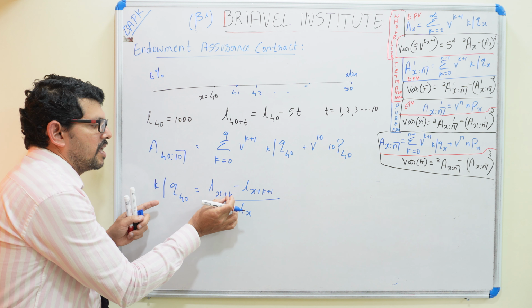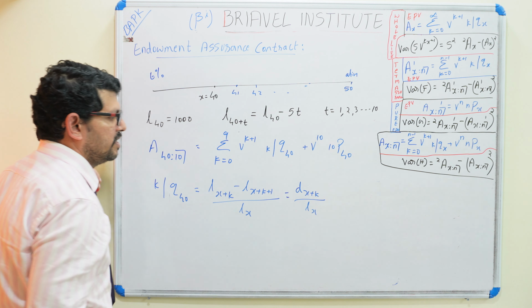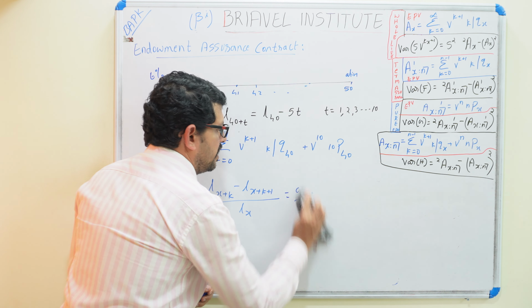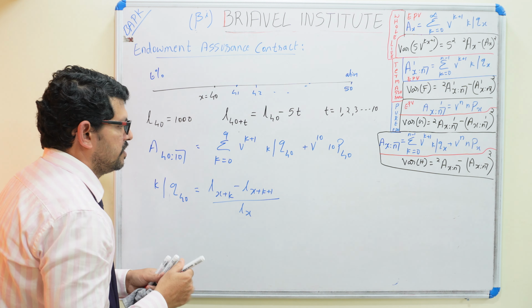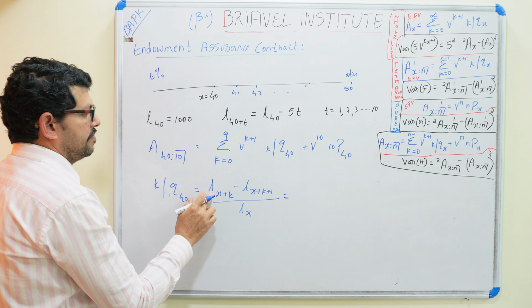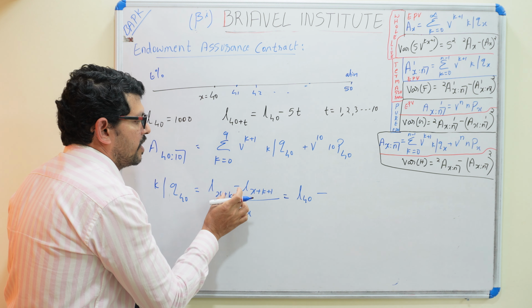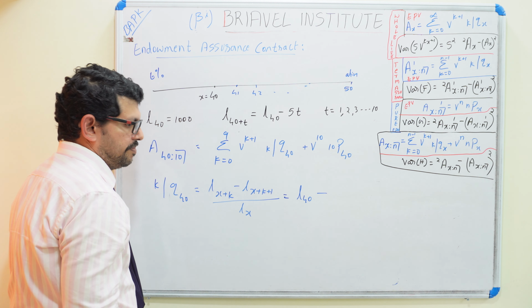Now k q40, this is L_{x+k} minus L_{x+k+1} divided by L_x. How to write this term? We can write L_{x+k}, where x is equal to 40. L_{40+k} is equal to, we can write the formula, L40 minus 5 into k, and L_{x+k+1} similarly.